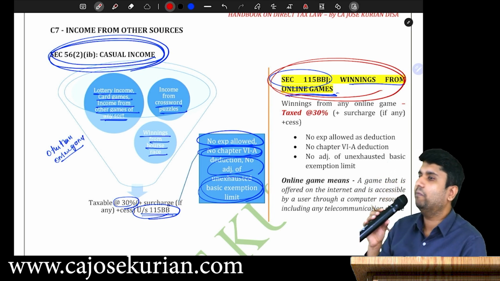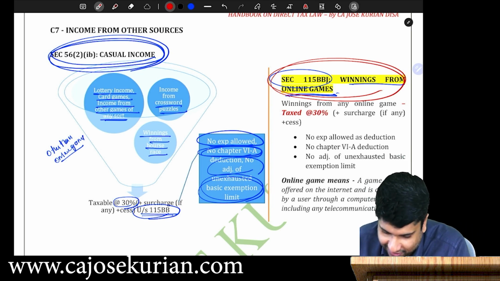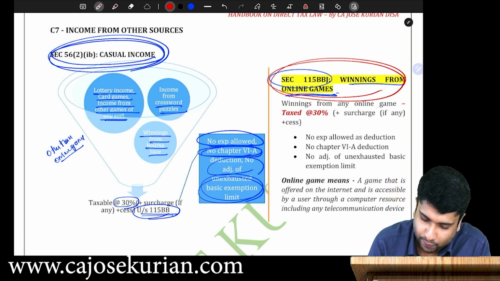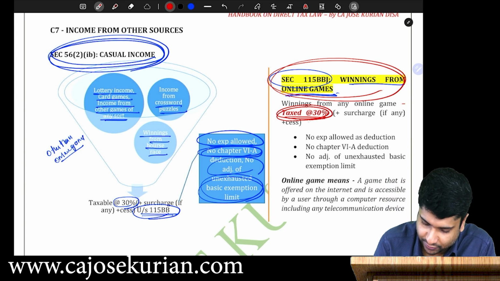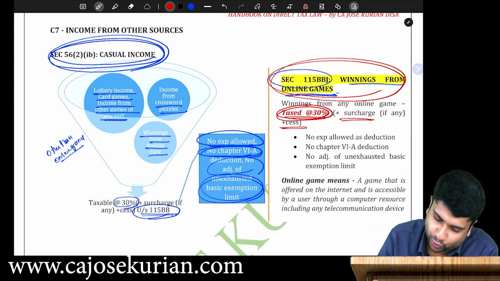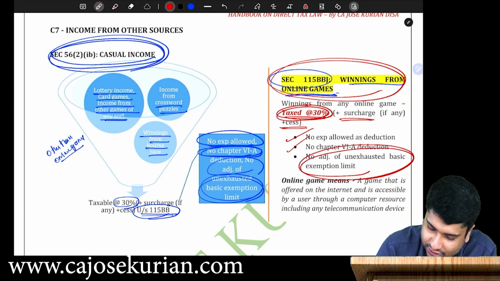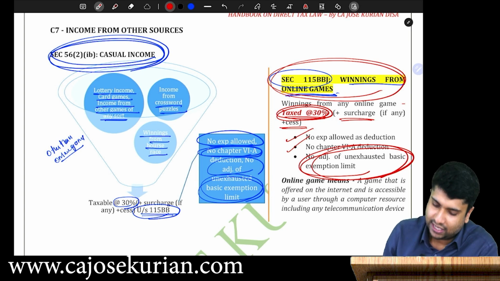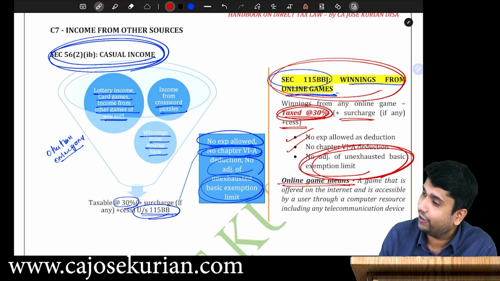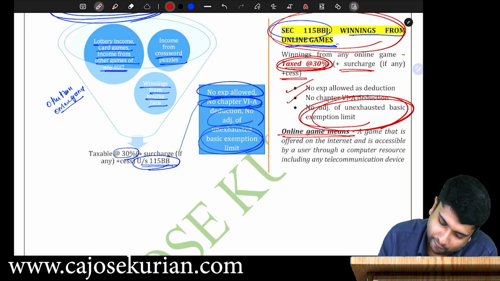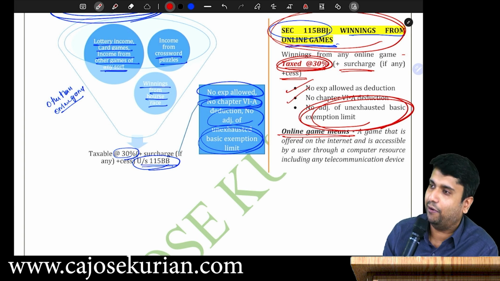So you're playing some game and you win some amount, then it will be subjected to what rate? 30% rate, subject to surcharge if any plus cess. While computing that also, you cannot claim any expenditure as a deduction, no chapter 6A deduction, and no unexhausted basic exemption limit as well. And there's a definition for online game that you know very well. What is the definition for online game? A game that is offered on the internet and is accessible by a user through a computer resource, including any telecommunication device.